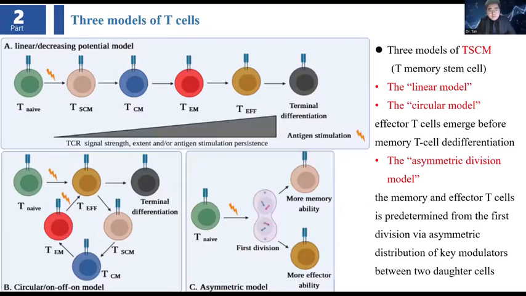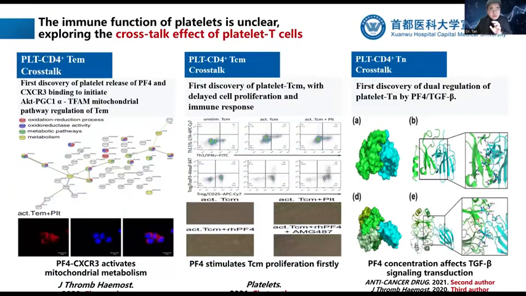So in time, we have three models of T cells. No matter the linear model, the circular model, or the asymmetric division model, there are three important cells: the T-naive cell, central memory cell, and effector memory cell. So if you want to know the mechanism behind the crosstalk of platelets and T cells, we should research TEM, TCM, and T-naive.